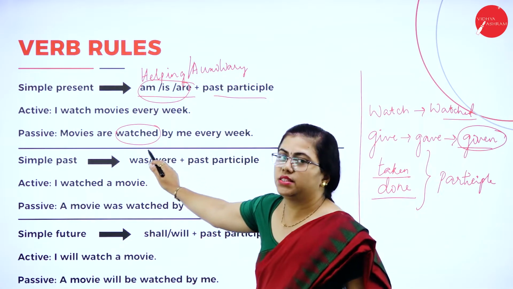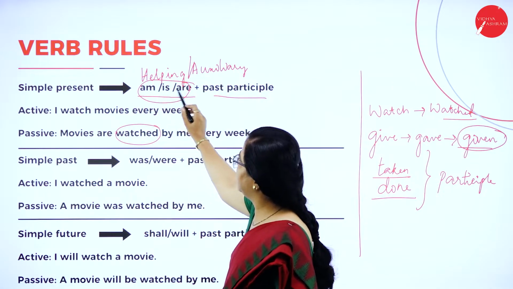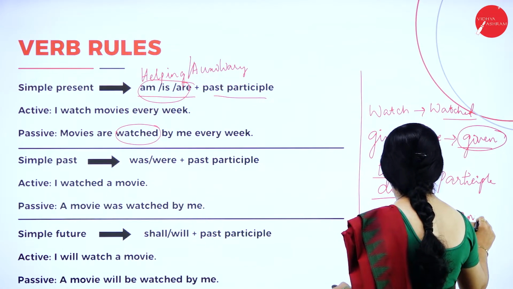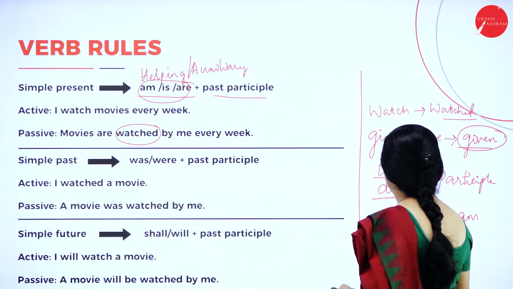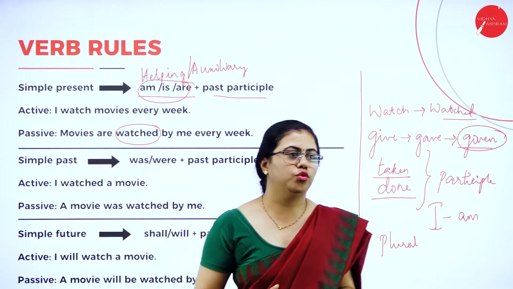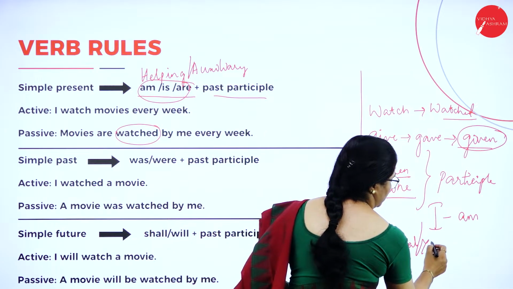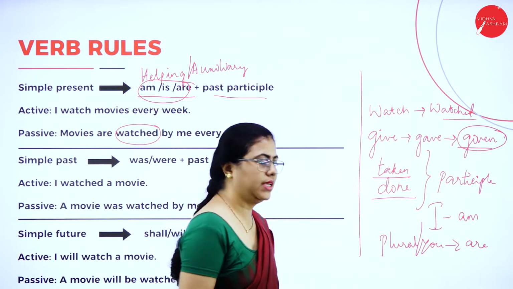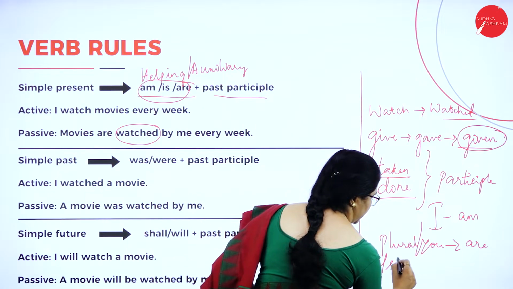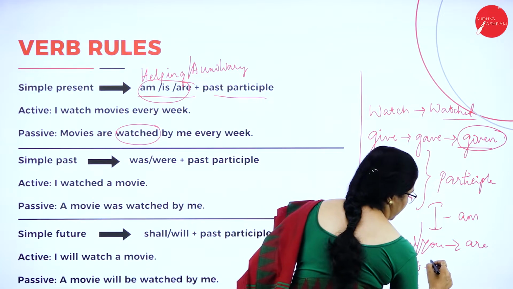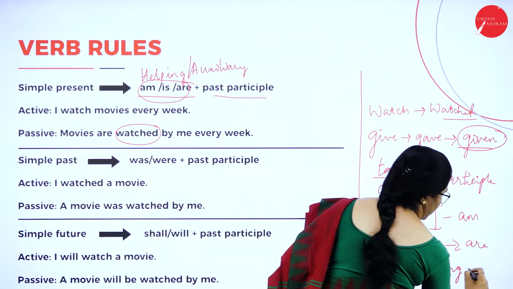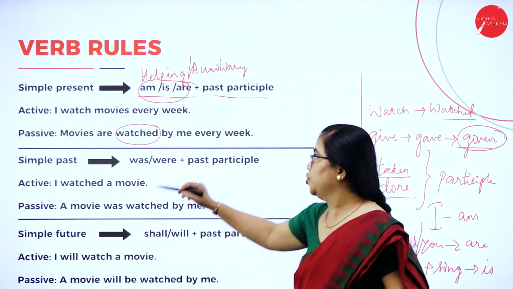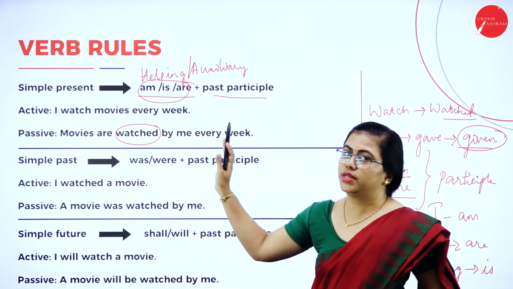We use this past participle form. As I said, am, is or are. With I, you use am. With plural, you use are, and with you also use are. Otherwise, for singular, you use is only: he, she, or it. With all these, you use is. So in such cases, you will choose which auxiliary verb you have to use and then you will write.